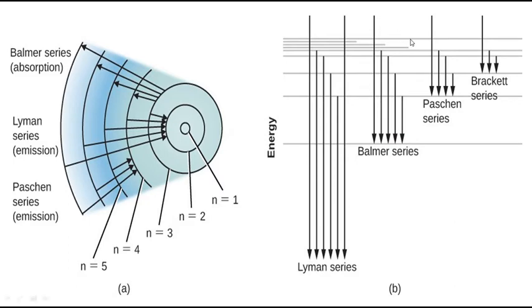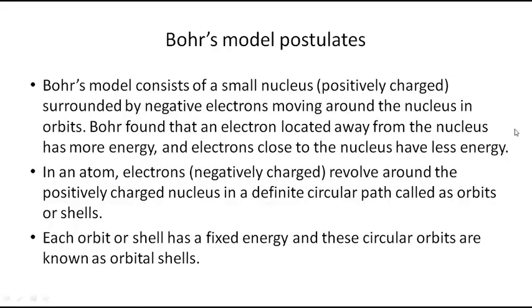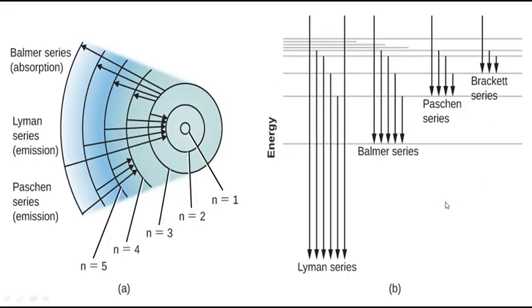From any of the higher levels, if they come to the second energy level, then we get a series of lines called the Balmer series. The third one, from any of the higher energy levels, if it comes back to the third energy level, you will get the Paschen series. Finally, from any higher energy level, if it comes back to the fourth level, we get the Brackett series. Got it? So this is how we got the hydrogen spectrum.